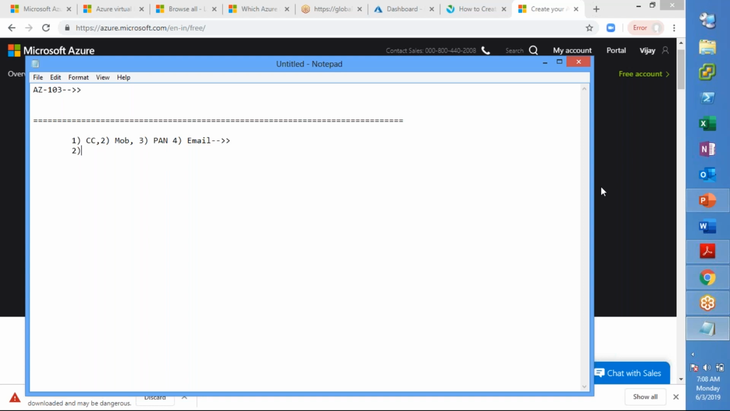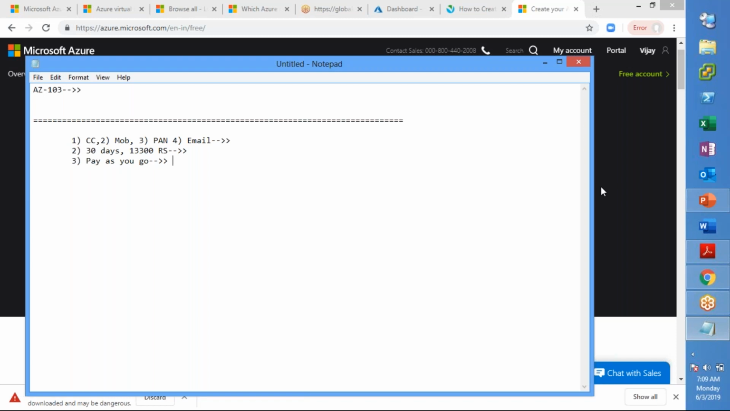When you subscribe yourself, you get a 30 days trial subscription worth 13,300 rupees. You can use this 13,300 rupees within 30 days to practice whatever you want to do. If that expires, then you have to go for pay as you go, which means whatever monthly bill gets generated will be deducted from your credit card. That's how things will work.